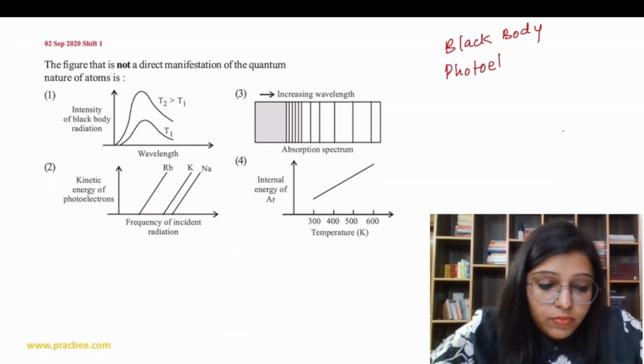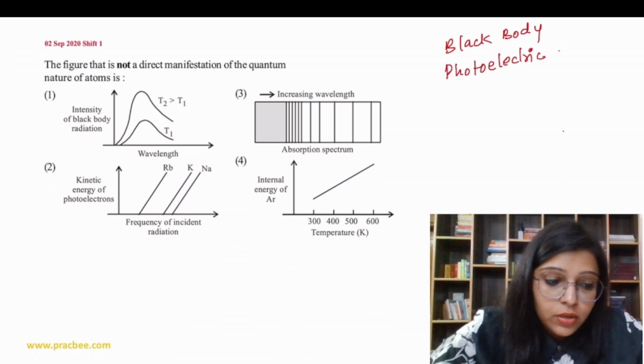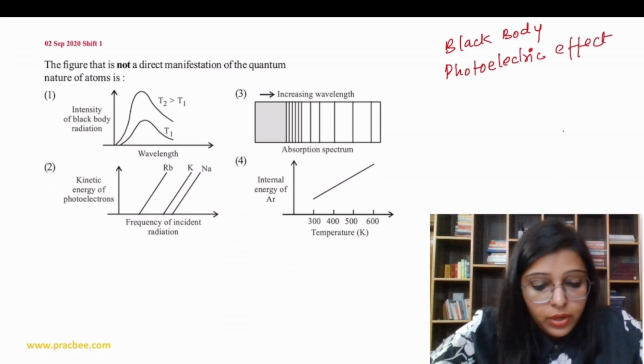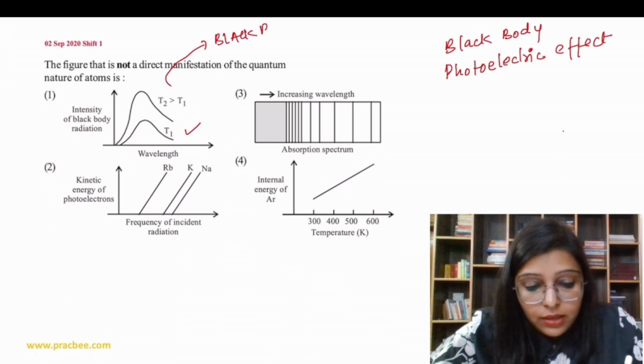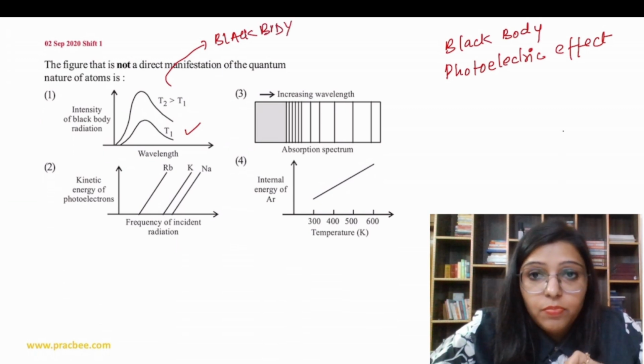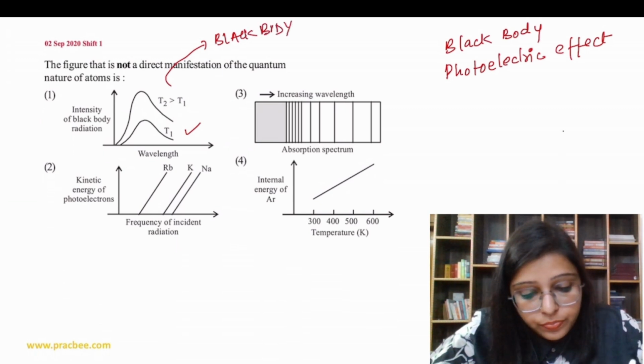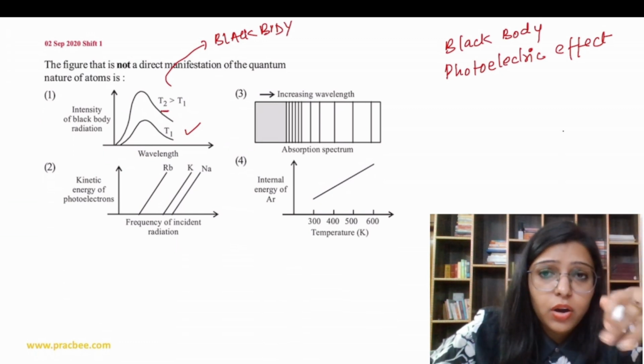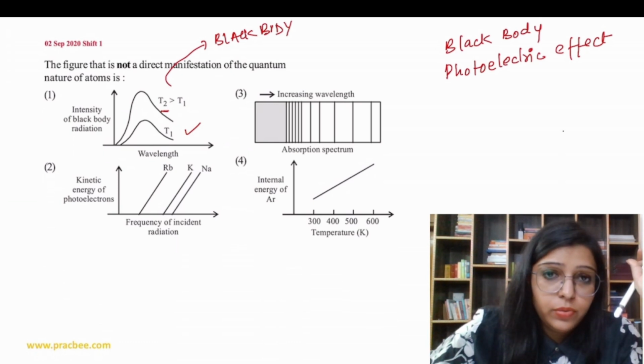These effects we can only observe if we consider the particle nature of matter. So if we see this curve, it is based on the black body, so that curve is true. Intensity of black body radiation: this is T2, and at more temperature the intensity is more, right?